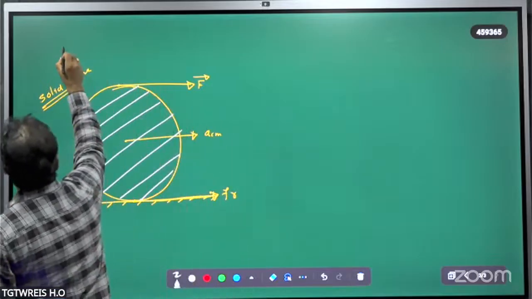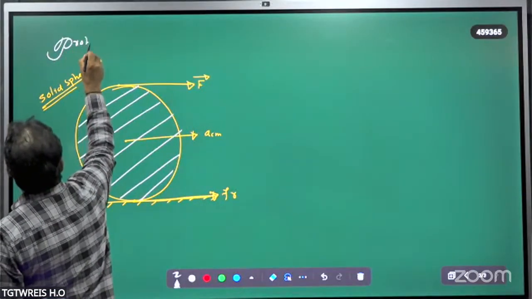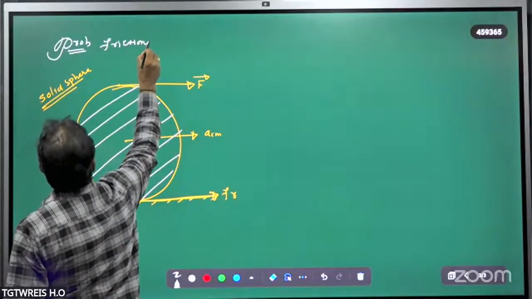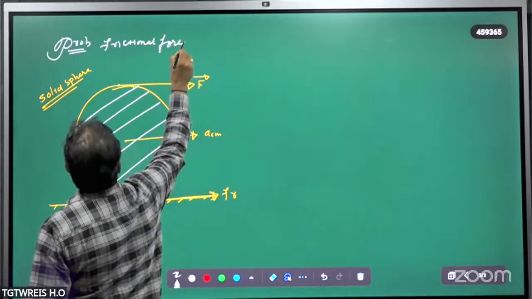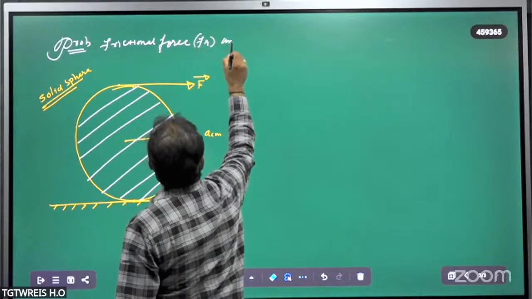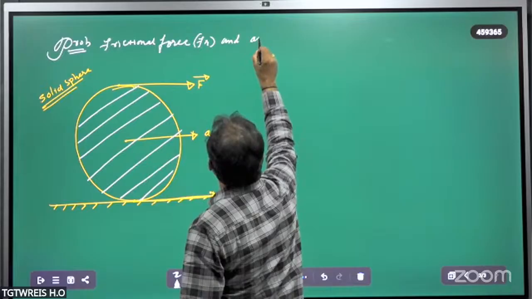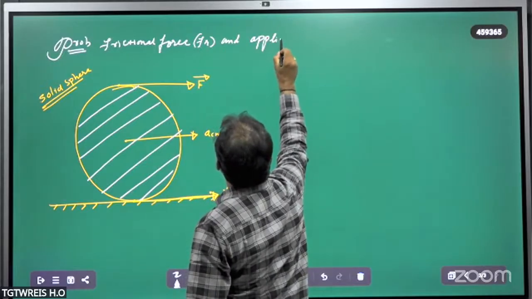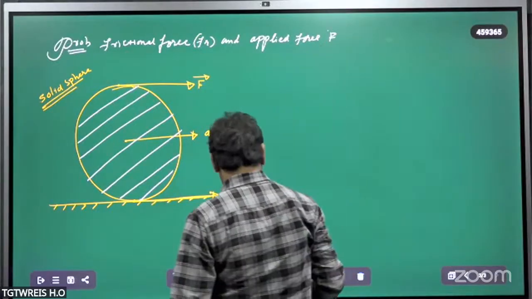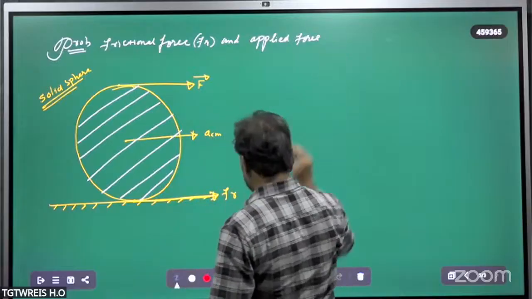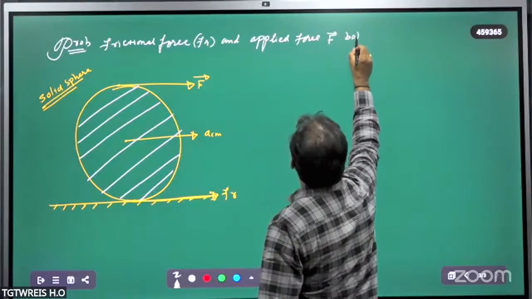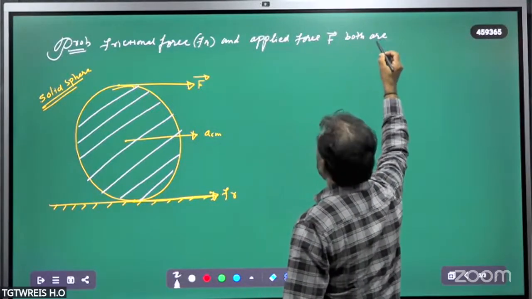Write down the problem. Problem 6. Frictional force Fr and applied force F, both are acting in the same direction.